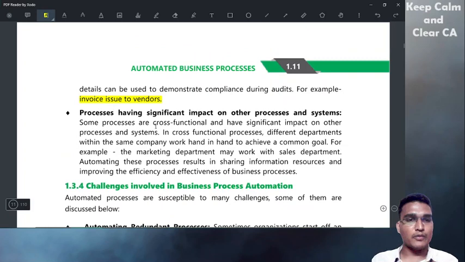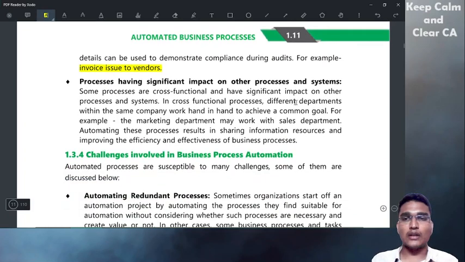Next, processes having significant impact on other processes and systems. Some processes are cross-functional. Cross-functional means one person has to do one task and give it to another person, and the other person will do some other work that they can do.